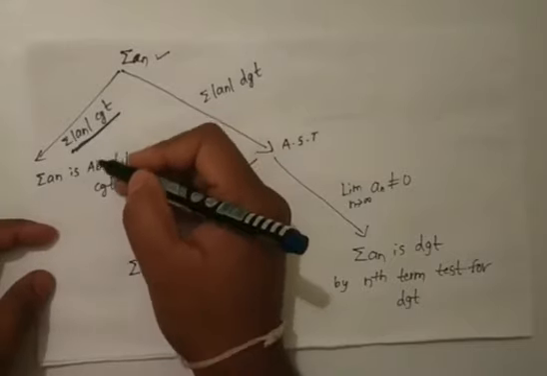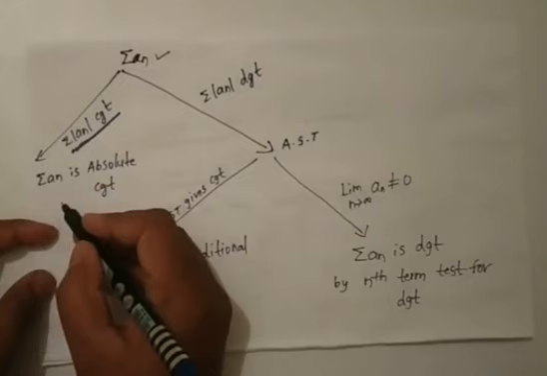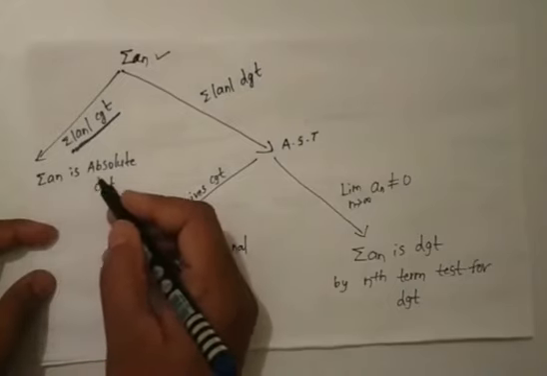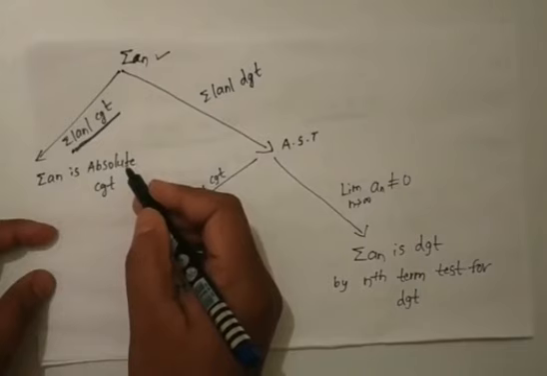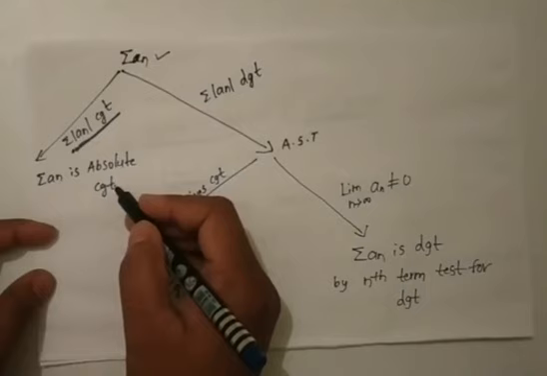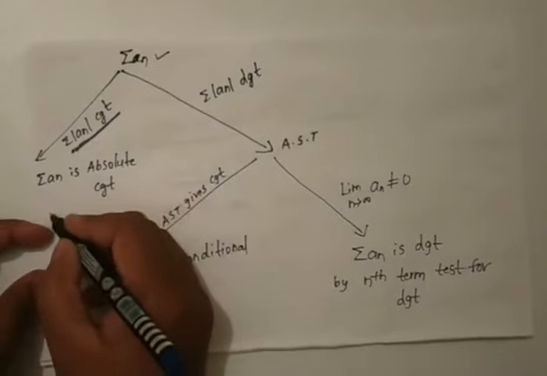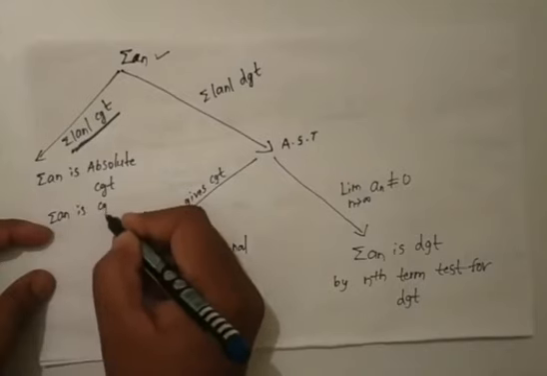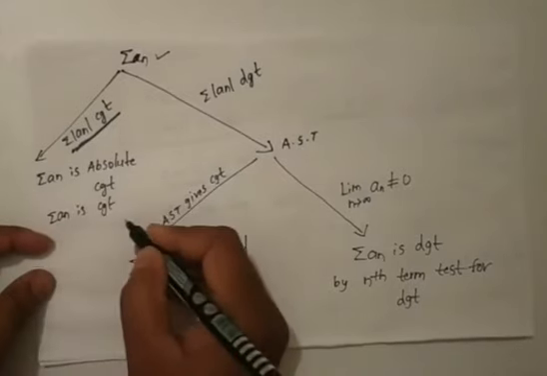Then in this case we can say directly that summation an is absolutely convergent. And also in this case we can say that summation an is convergent.